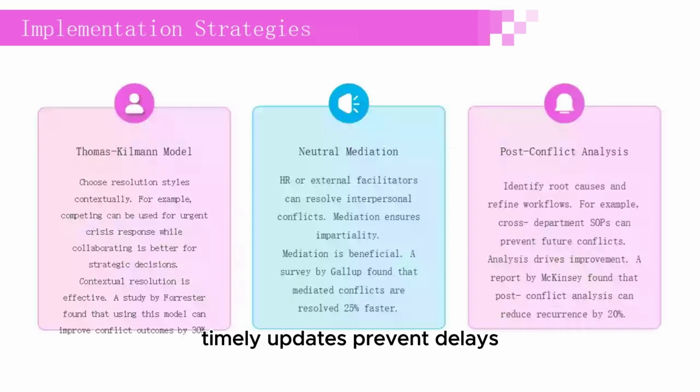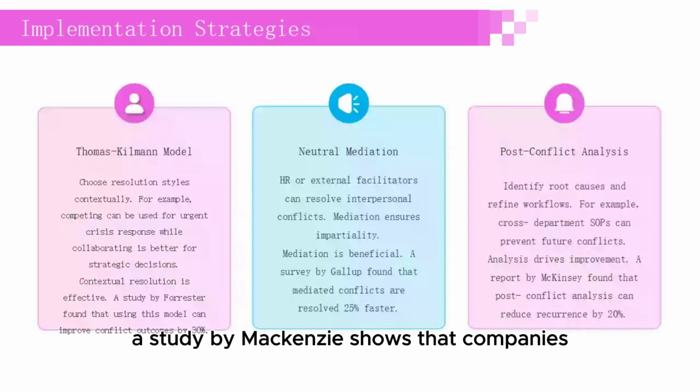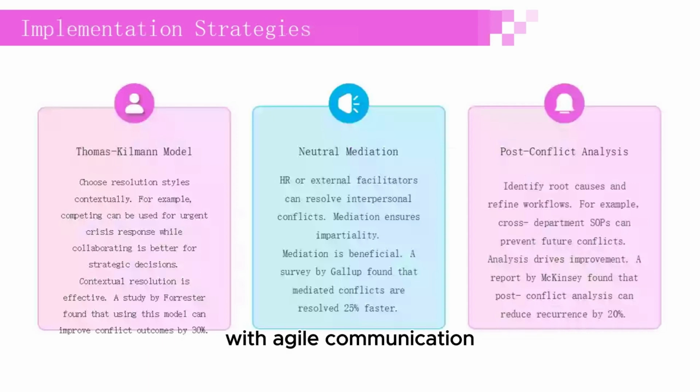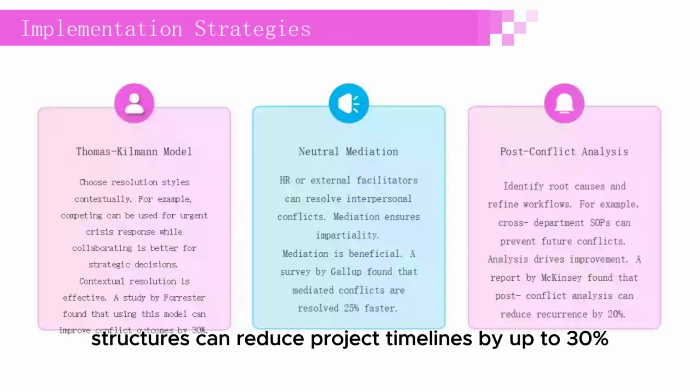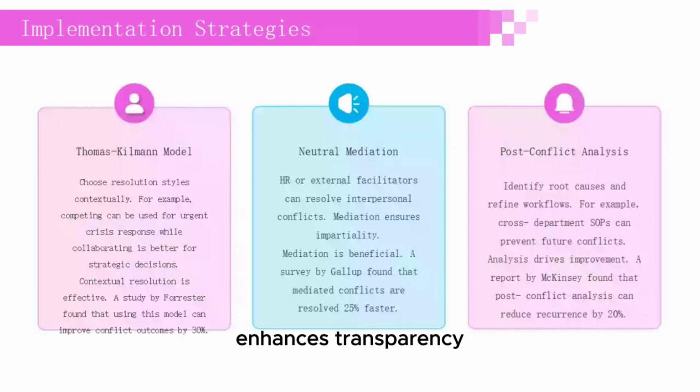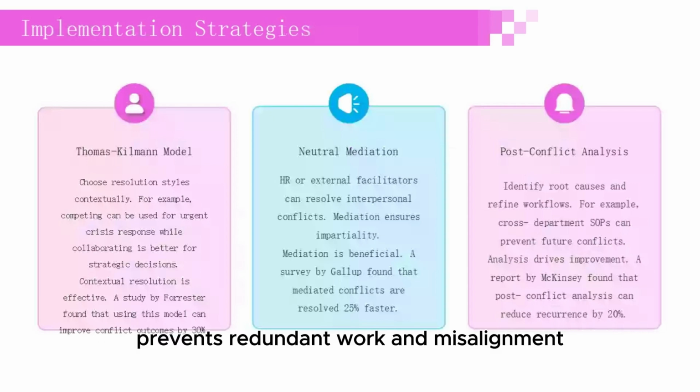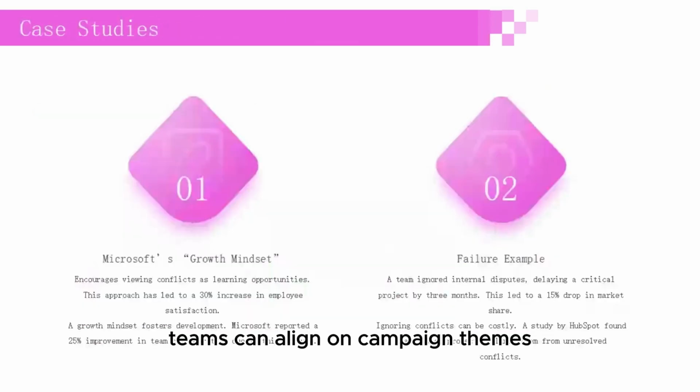Timely updates prevent delays. A study by McKinsey shows that companies with agile communication structures can reduce project timelines by up to 30%. It enhances transparency and prevents redundant work and misalignment. For example, design and copywriting teams can align on campaign themes, saving time and resources.